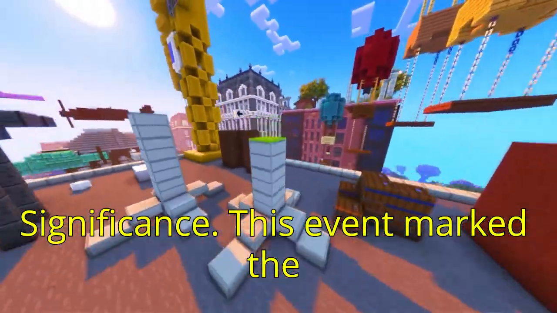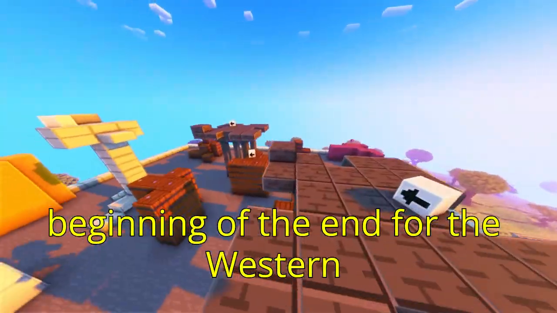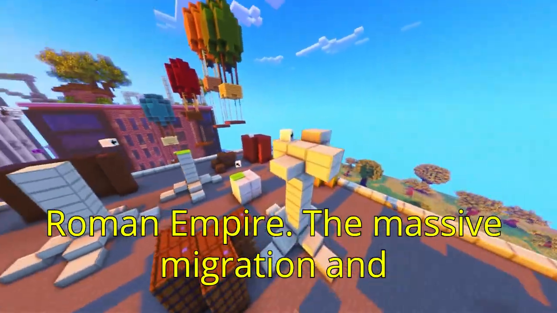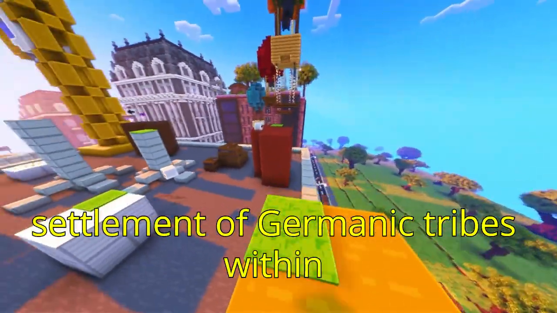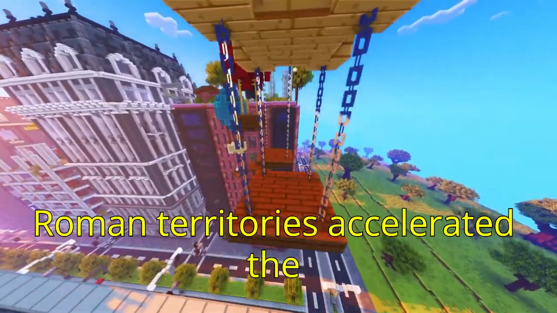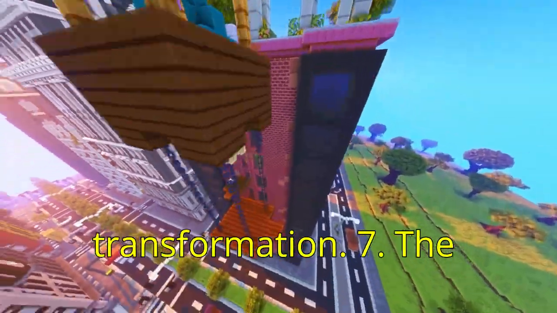Significance: this event marked the beginning of the end for the Western Roman Empire. The massive migration and settlement of Germanic tribes within Roman territories accelerated the empire's fragmentation and transformation.